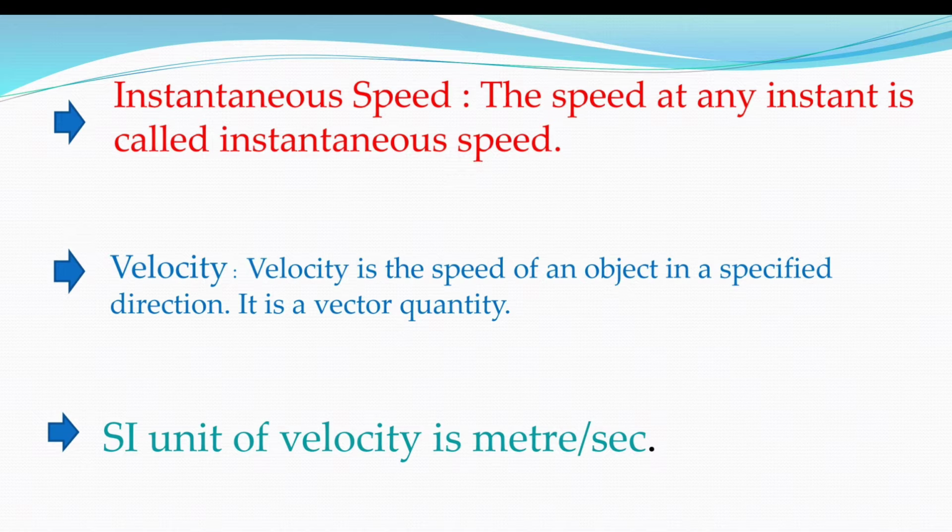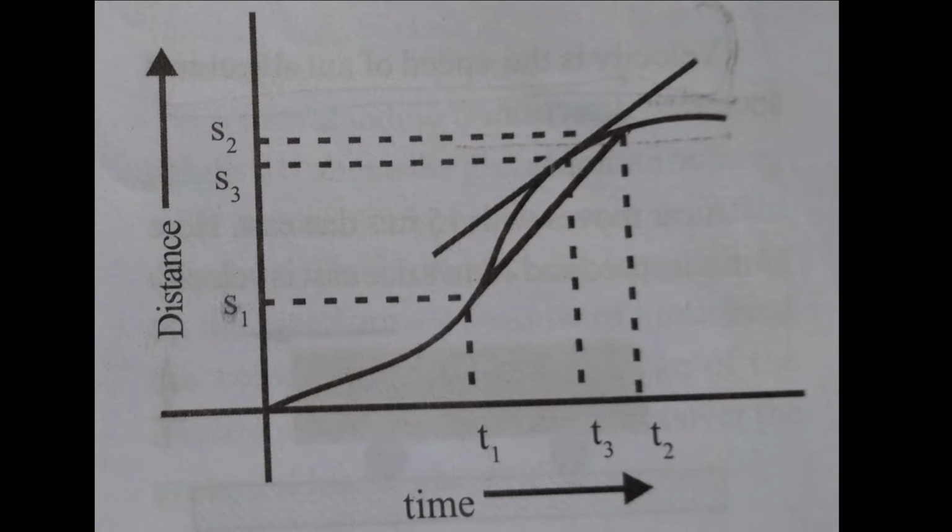The SI unit of velocity is meter per second. What is instantaneous speed? Okay, so by this we can raise the speed or decrease the speed at that point depending on the situation.